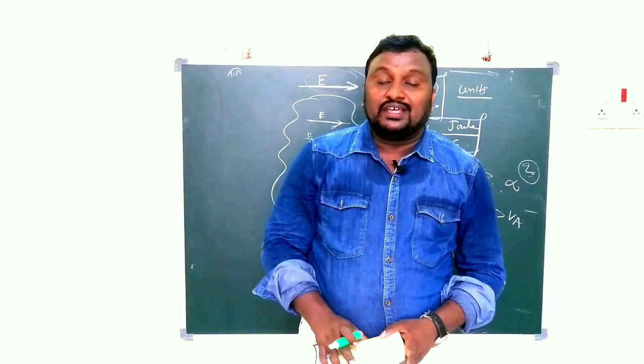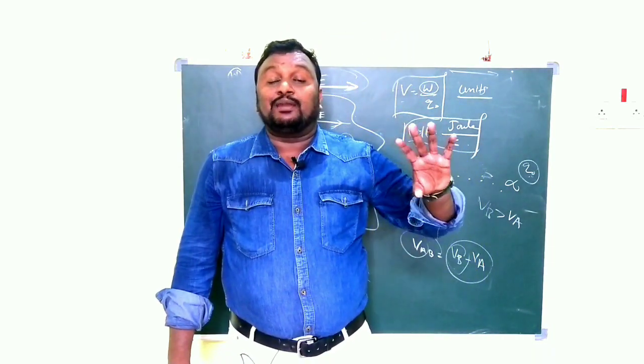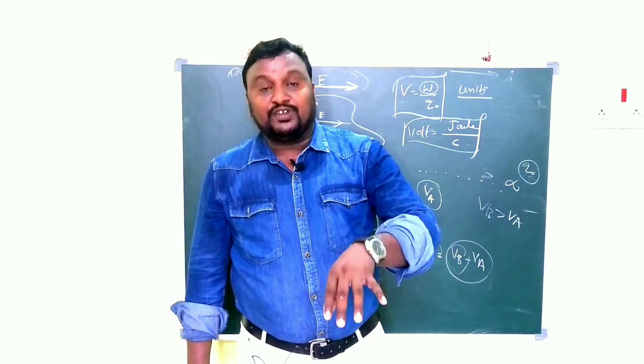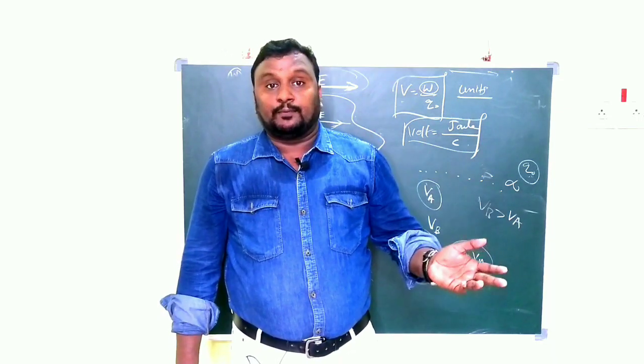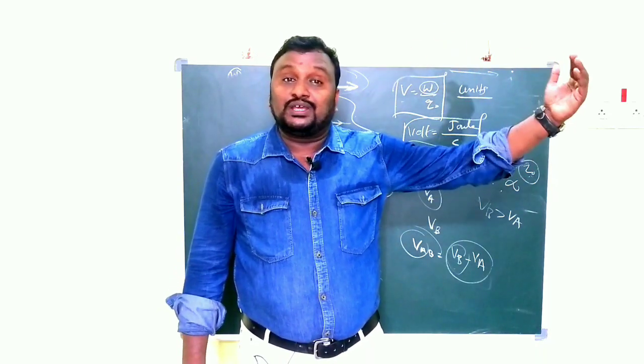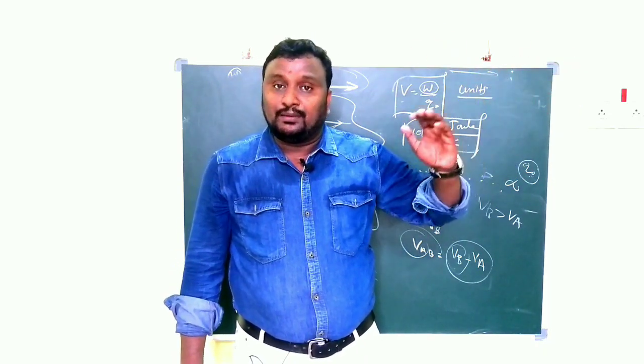That is about the potential and potential difference. The potential difference is in the field from one point to another point. When we talk about potential, it is from infinity to a point.